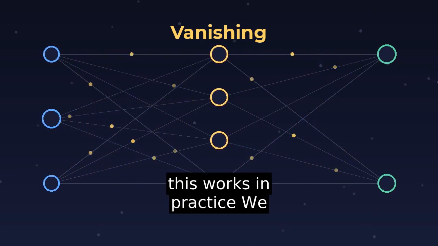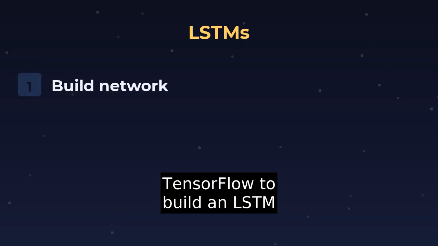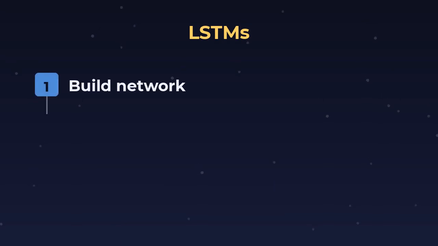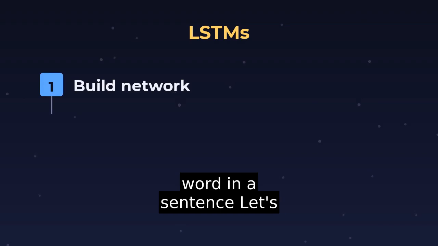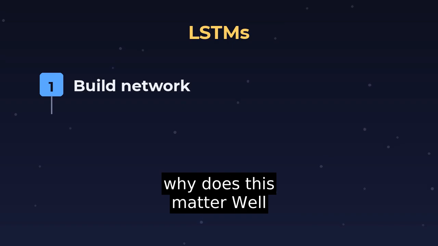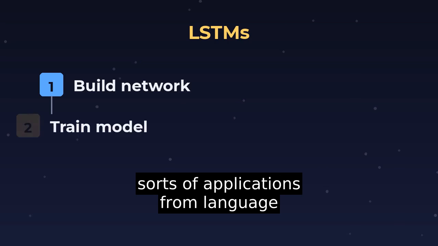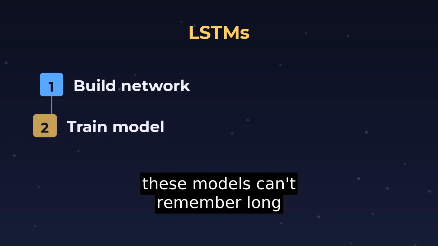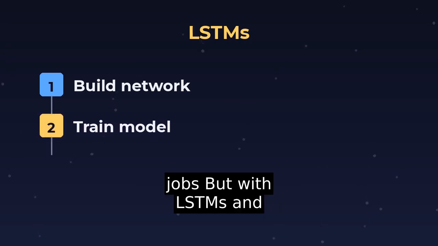Let's see how this works in practice. We can use a tool like TensorFlow to build an LSTM network and train it on a dataset of sentences. Then, we can use the trained network to predict the next word in a sentence. Let's see how it does. So, why does this matter? Well, it matters because AI models are being used in all sorts of applications, from language translation to chatbots. And if these models can't remember long sequences, they're not going to be very good at their jobs.